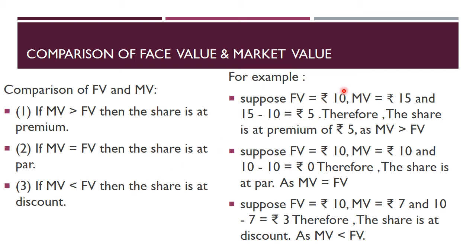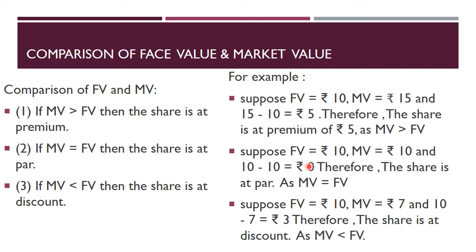Now let's see three examples. Suppose FV is rupees 10 and MV is rupees 15. FV means face value and MV means market value. Then 15 minus 10 is rupees 5. Therefore the share is at a premium of rupees 5, because you have to pay extra rupees 5 over the value written on the share certificate, that is the face value, to purchase that share. Hence the share is at a premium of rupees 5, as MV is greater than FV.